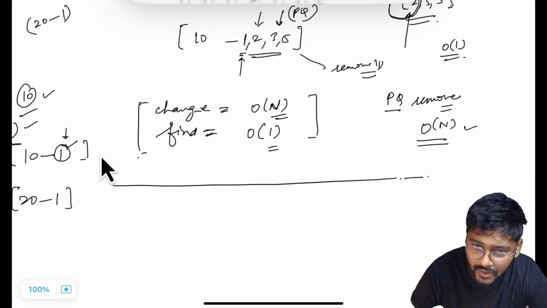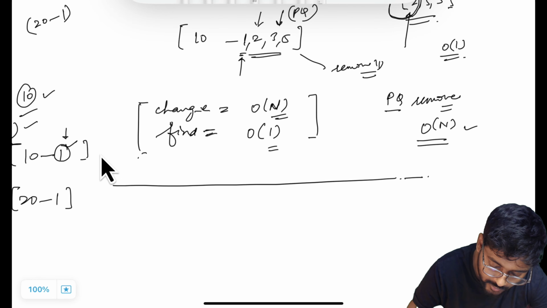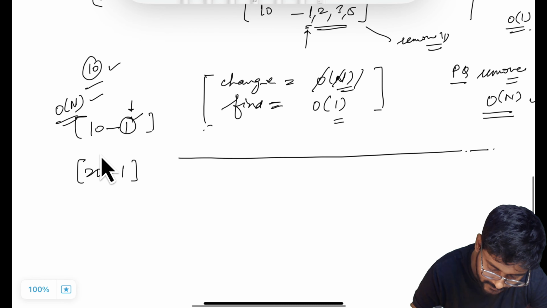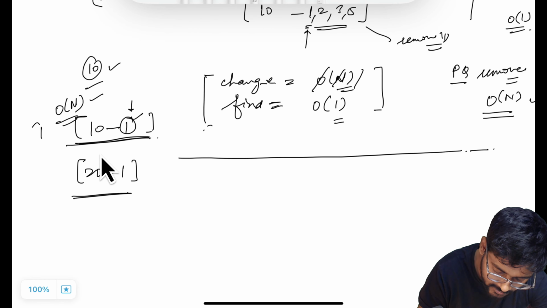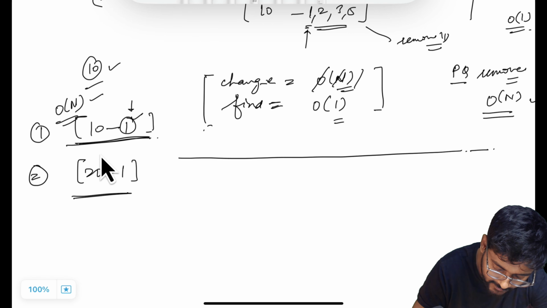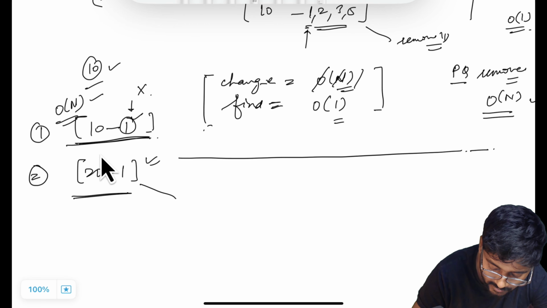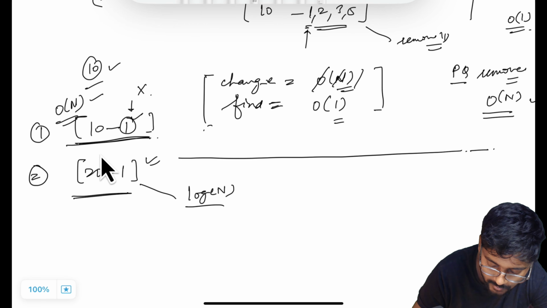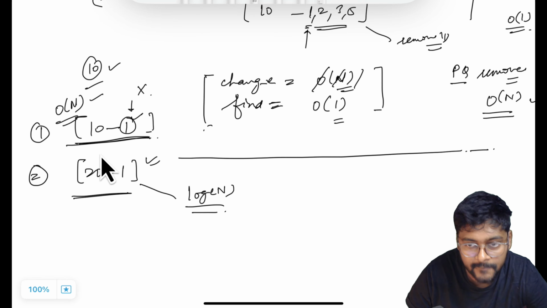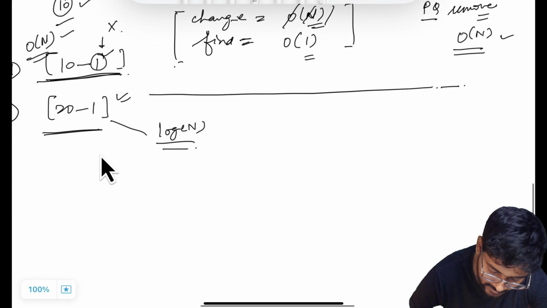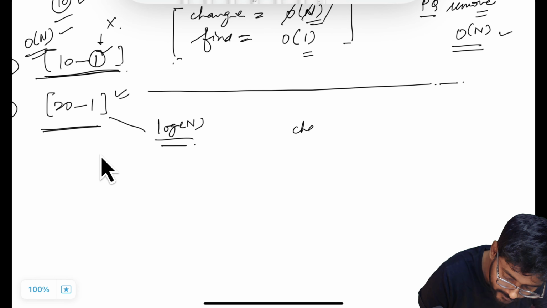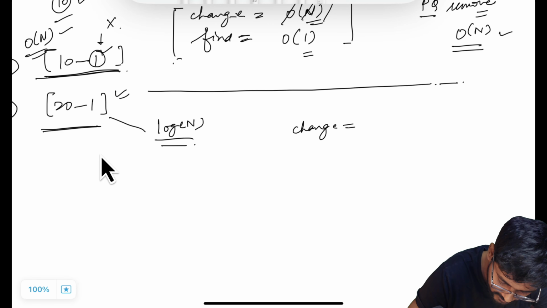Instead, we are not going to delete the previous value. We are going to keep it like this. We are not going to delete 1 from 10. We are just going to insert. These are the two operations: one should be deleted from 10 and one should be updated into 20. The deletion is something we are not doing. Only the insertion we are going to do. And in that case, what is going to be the time? Time is going to be log n, because insertion in heap is a log n operation. If I am doing this, what will be the change operation time complexity? Change operation time complexity will be log of n.